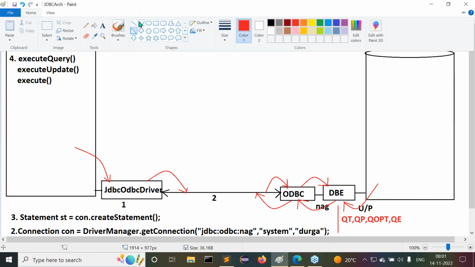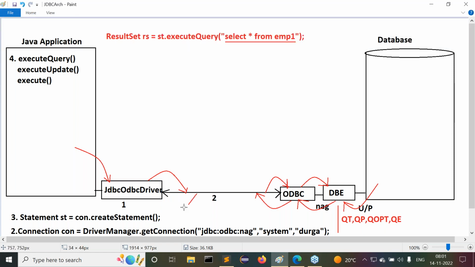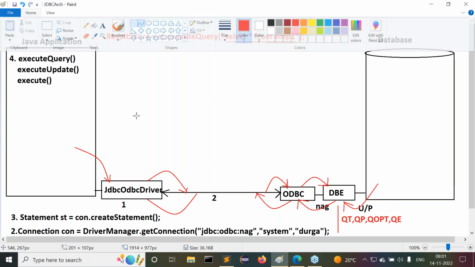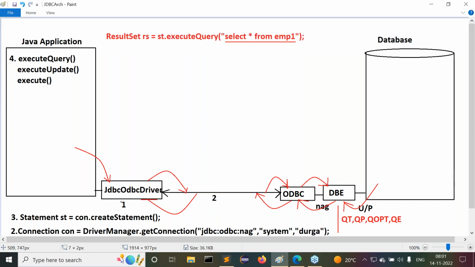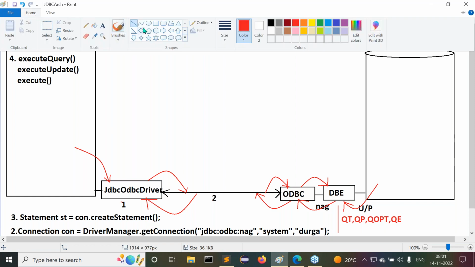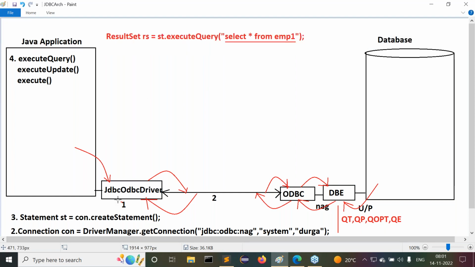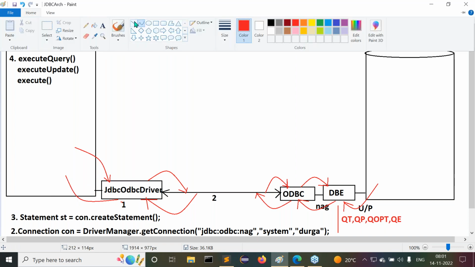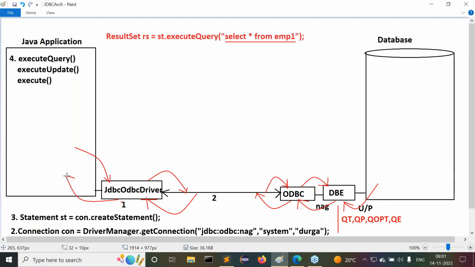What happened? Whenever the results come back to the JDBC-ODBC driver, it converts the results from ODBC representations to Java representations. The Java-represented data, the Java-represented results, will be given to the Java application.